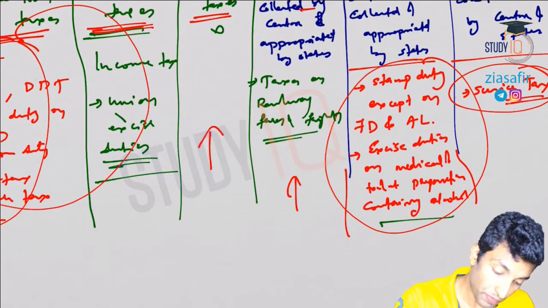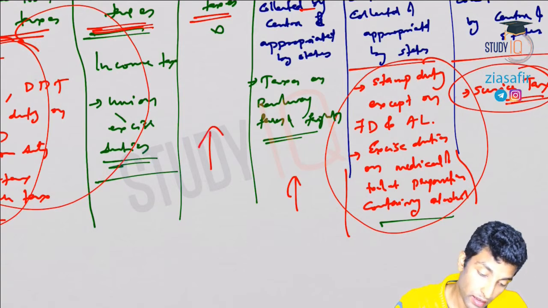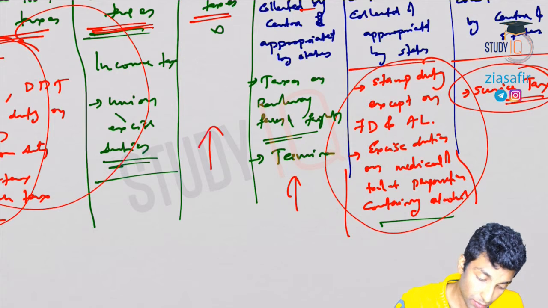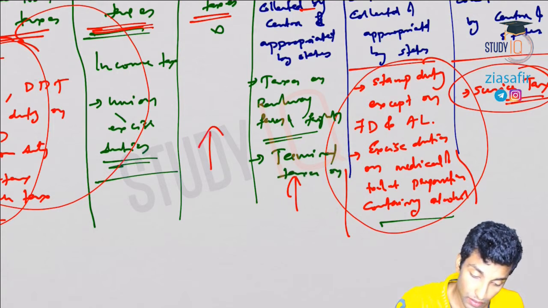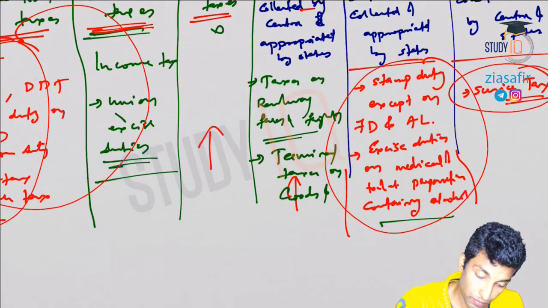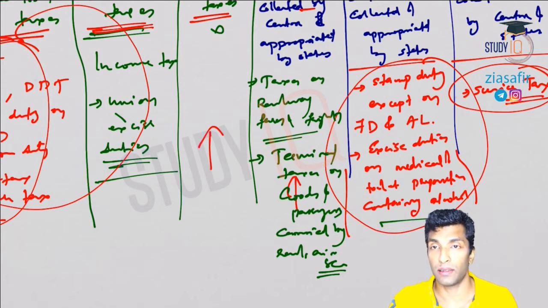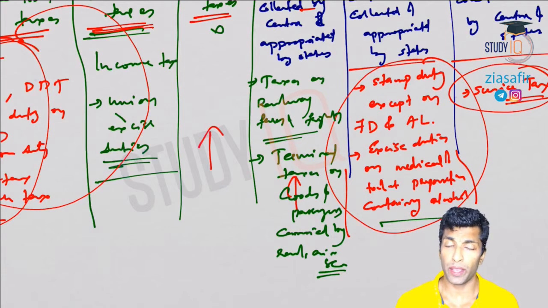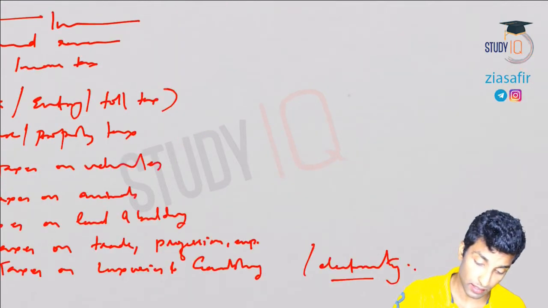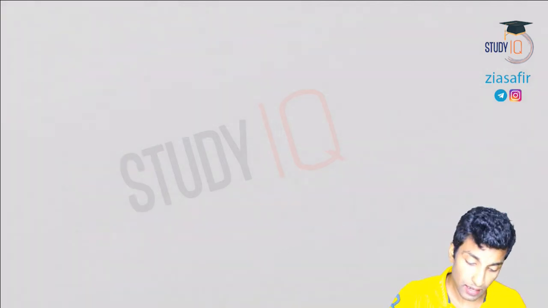So taxes on railway fares and flights, then terminal taxes on goods and passengers carried by rail, air, sea, etc. Interstate tax, like central sales tax, is there, okay? And then IGST after GST. I'll write it separately.